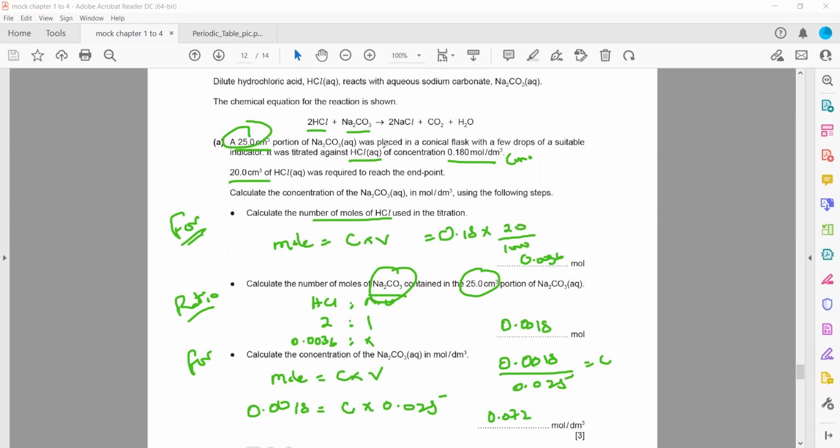So first we solve by formula. The second part we solve by ratio, and the third part again we use a formula. So you will find a sequence that when we are solving a moles question, the first part is always by using a formula.